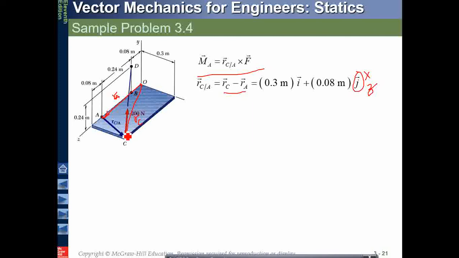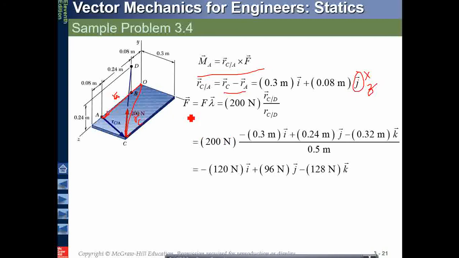So to obtain the direction, we have to find the unit vector that goes from C to D. So the force is F magnitude times lambda, the unit vector going from C to D. So 200 times the unit vector.